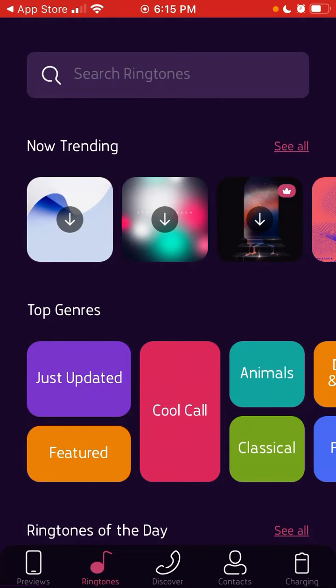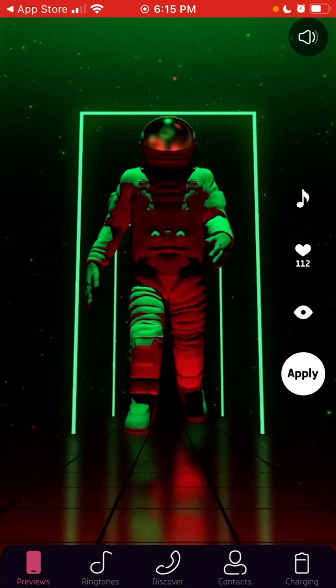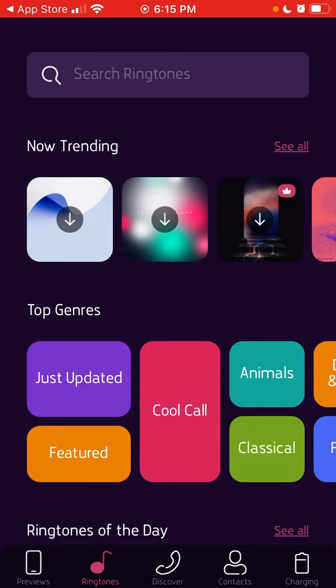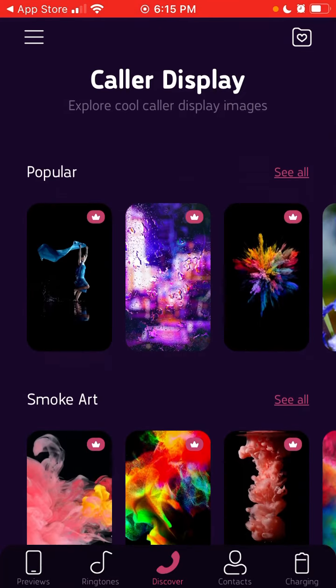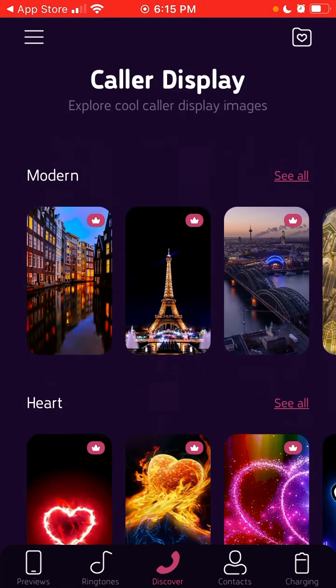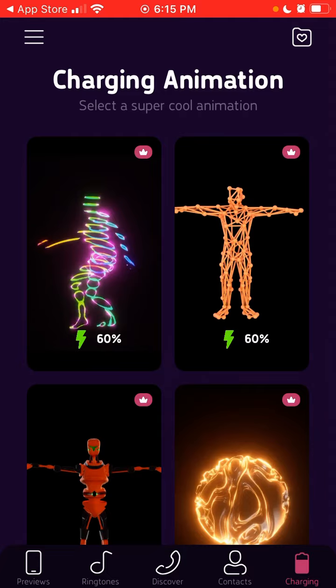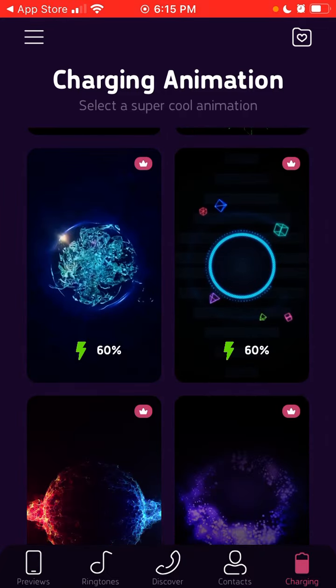And then you can just add your own ringtones. You can see previews, you can go to the Discover section and all of that. So there you have it, something like that.